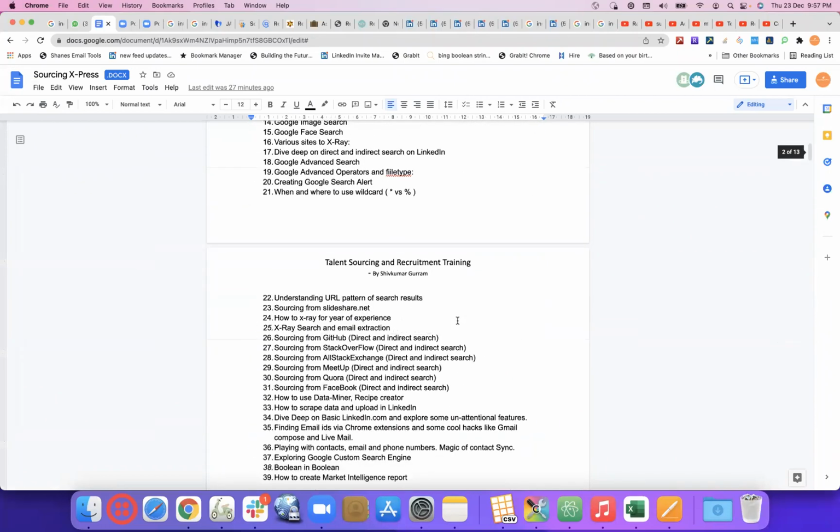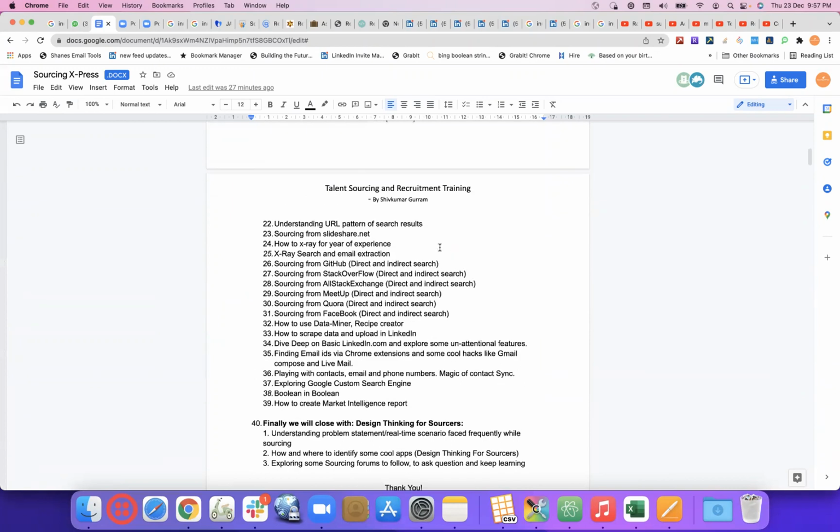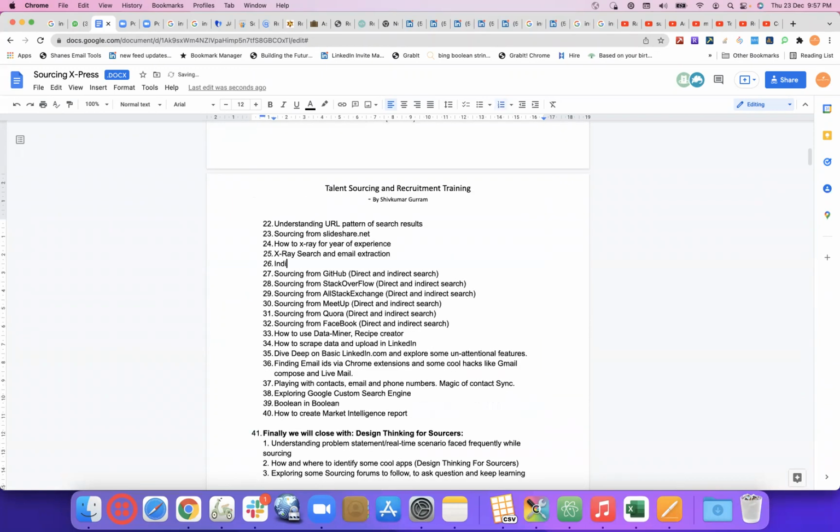Let's add to the agenda: identifying which sites, and how to identify.